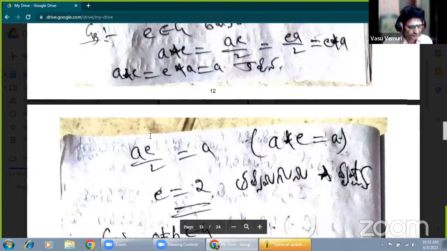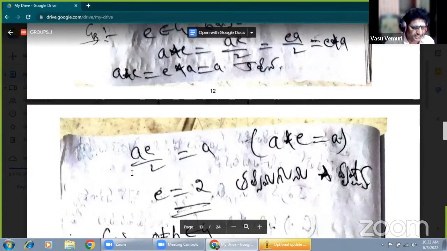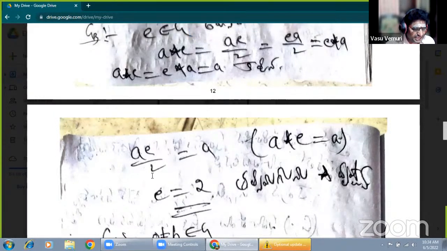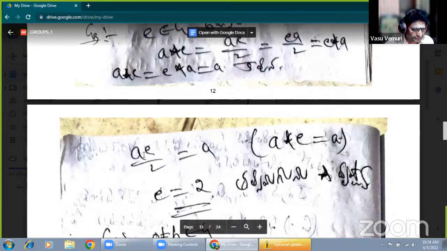Now here you just have to observe a star e equals a. Suppose a star e means, by definition, ae by 2 equals a. We are taking the right side of the identity, a star e equals a, and a star e means, by definition, ae by 2. Now that is equivalent to a by the identity property.